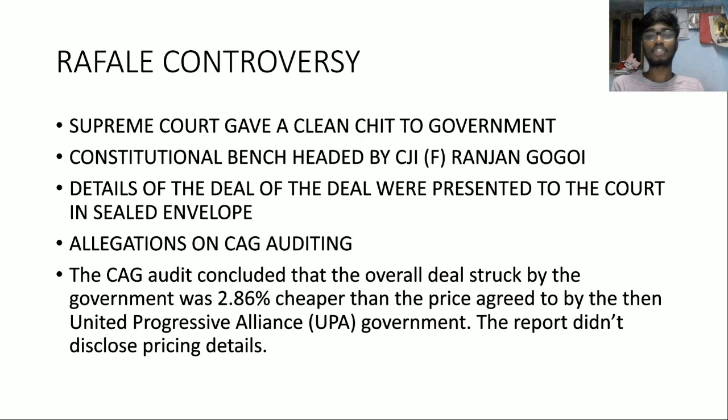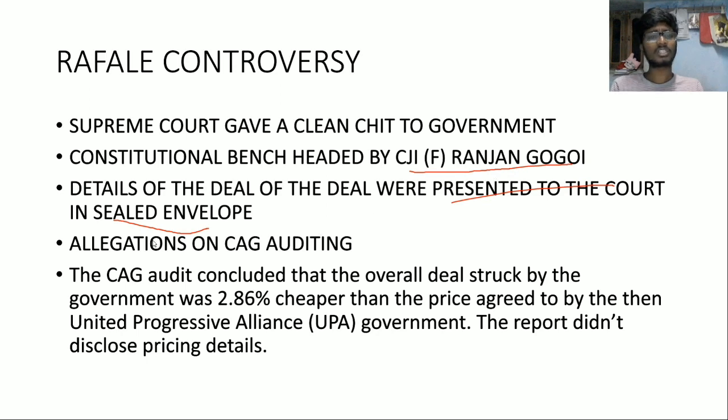the Supreme Court gave a clean chit to the government, and the details of the deal were presented to the court in a sealed envelope. That means in a confidential document. And the constitutional bench which gave the clean chit is the bench headed by Justice Ranjan Gogoi, because questions on the judge who headed the bench in some major cases were asked in our sample papers also.